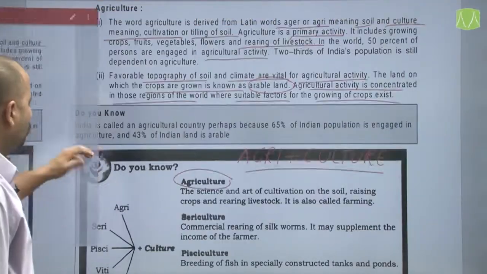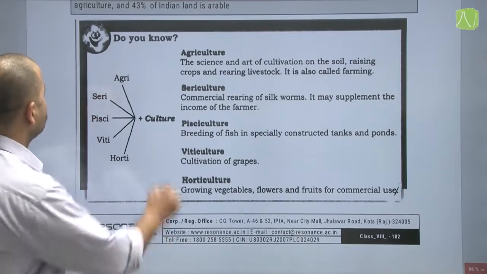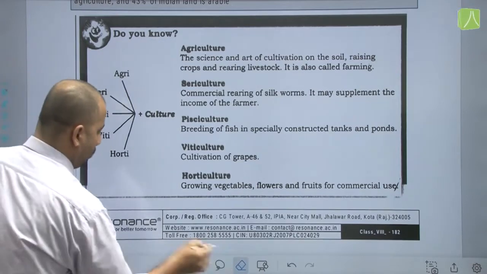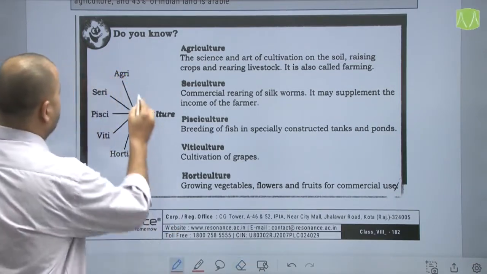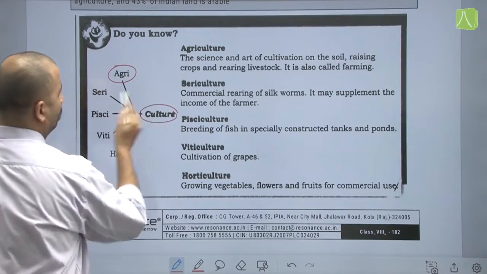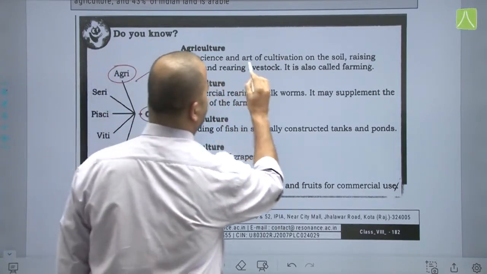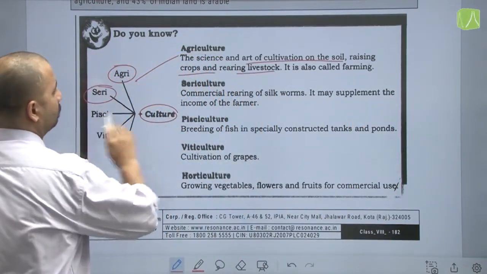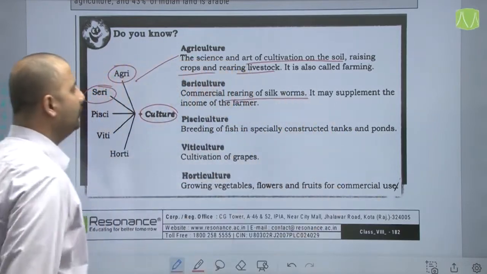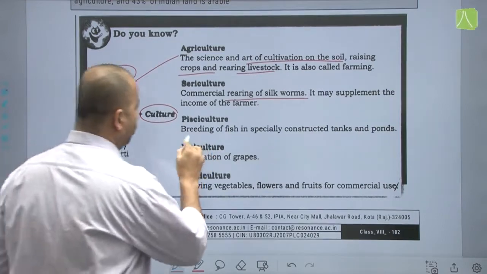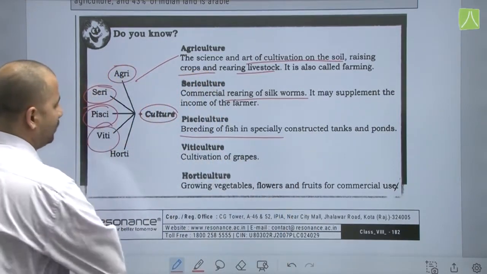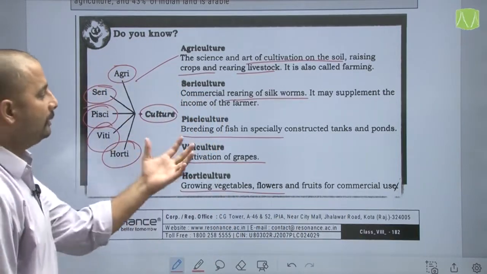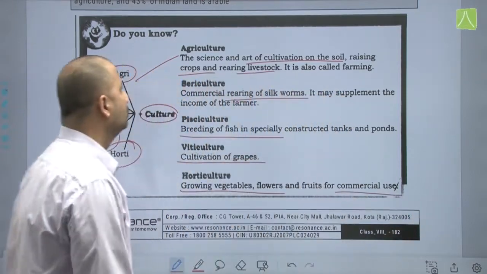Now you can go through this chart also. Agri plus culture gives you agriculture, that is the science and art of cultivation on the soil, raising crops and rearing livestock. It is also called farming. Then you have sericulture, that is rearing of silkworms. It may supplement the income of the farmer. And then pisciculture is related with breeding of fishes. Then viticulture is related with cultivation of grapes, and horticulture is related with growing of vegetables, flowers and fruits for commercial purpose, that is for selling. All right, so you can go through this chart.